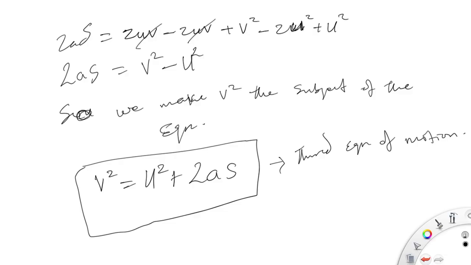So we will be stopping here, but in our next class we'll be seeing some practical calculation examples where we can play with these formulas, the three equations of motion. But before we go, let's have a recap. v is equal to u plus at, which we said is the first equation of motion.